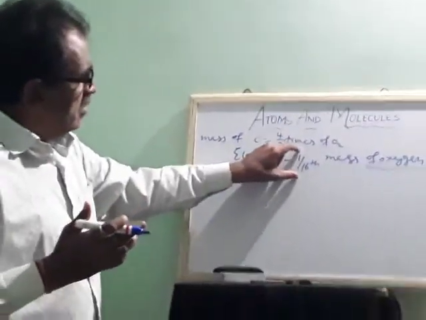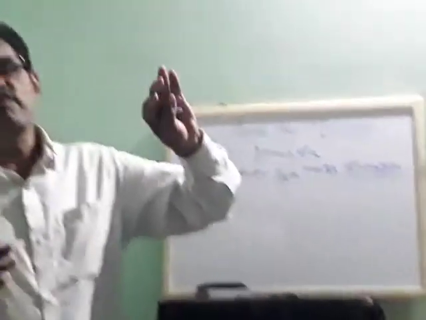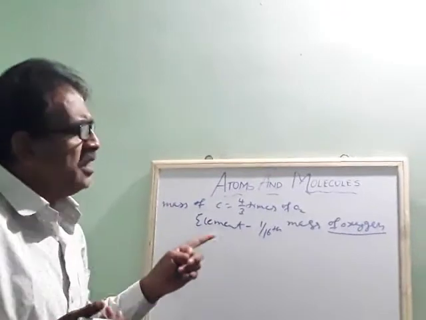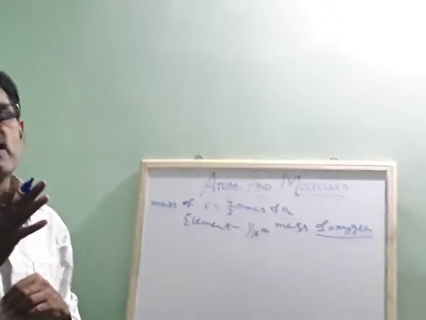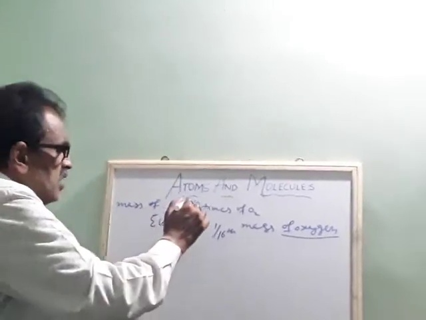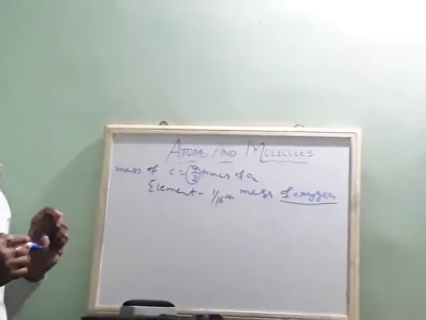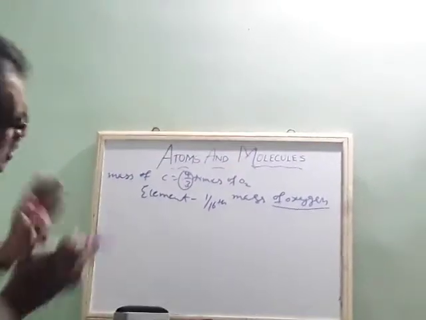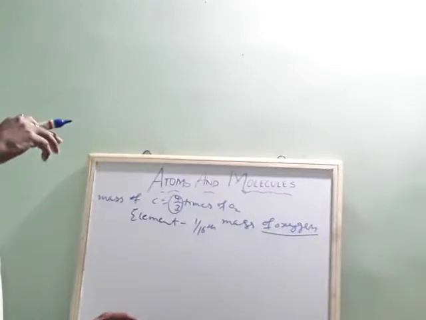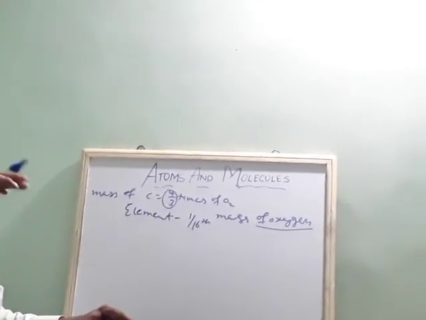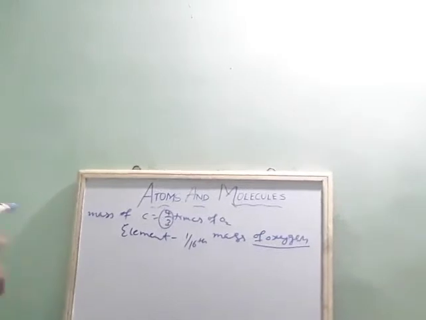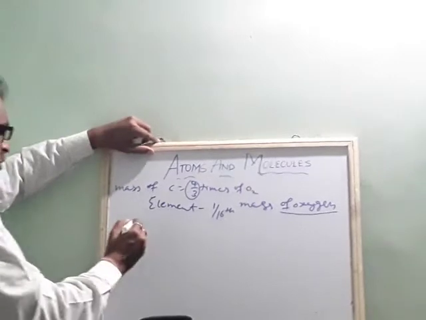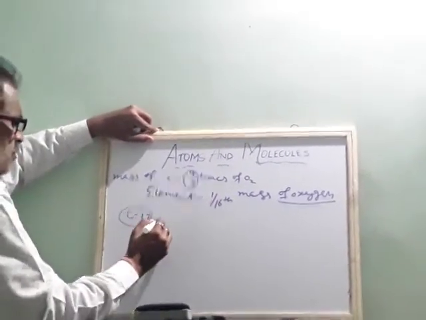Because first of all, oxygen forms many compounds with any substance. Second, whenever it forms any compound, it forms it in a whole number ratio. It is not like this, this is not a whole number. So they started using 1/16 mass of oxygen, and due to this again there was a little problem. So to avoid confusion again, they took the carbon 12 isotope. What is that carbon 12 isotope?